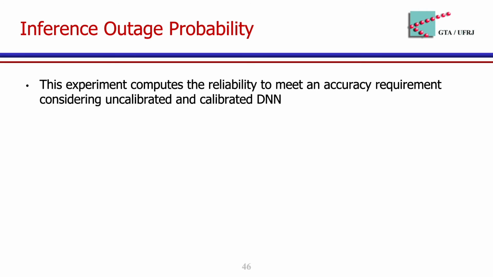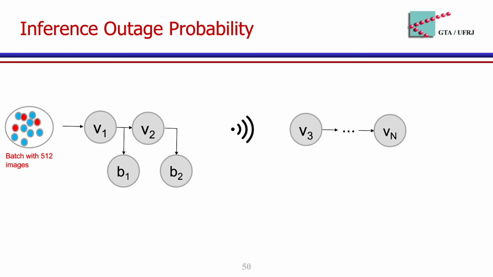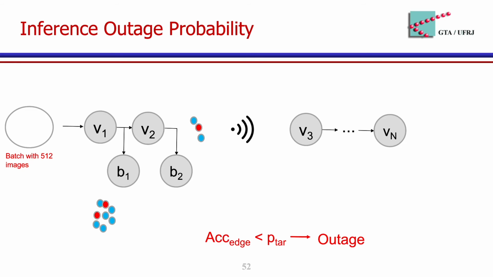To this end, we define an event called outage. An outage occurs when the edge's accuracy can't meet the accuracy requirement, so the edge's accuracy is less than the confidence threshold, β. For this experiment, we insert a batch with 512 images. Then we compute the edge's accuracy and verify if this value is less than the confidence threshold, β. If so, an outage happens. This experiment allows us to compute the inference outage probability.